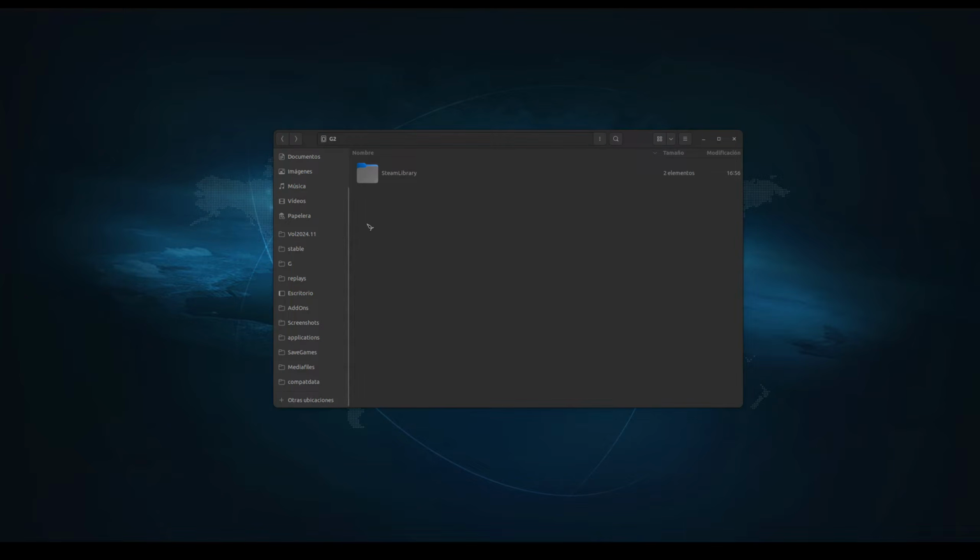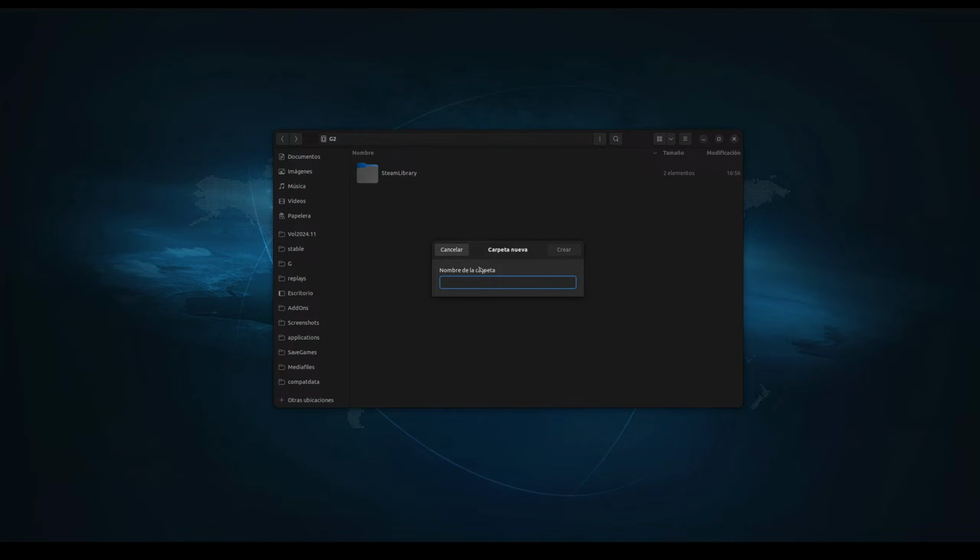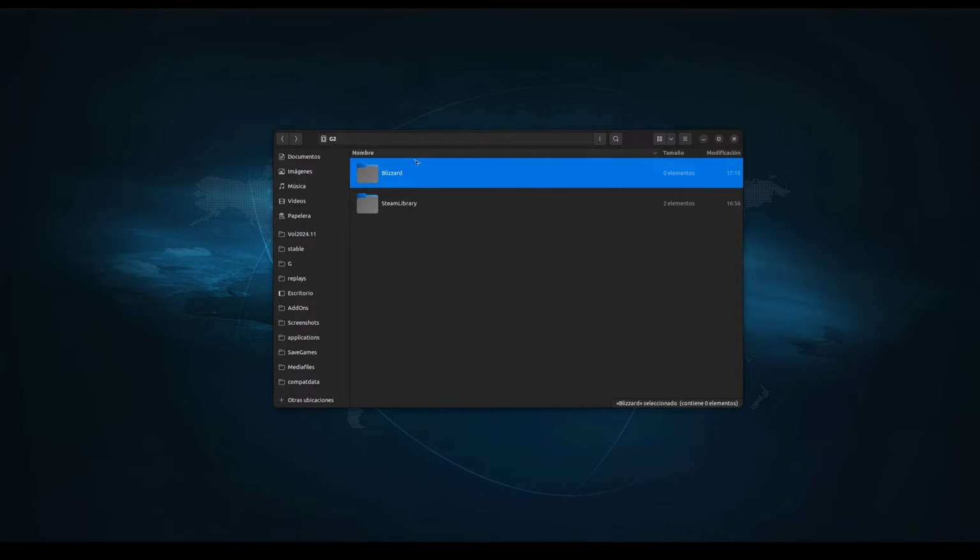To keep things more organized, I go to my second gaming drive that I call G2, and I will make a new folder that I will call Blizzard, in which I will install Battle.net and all of the games.